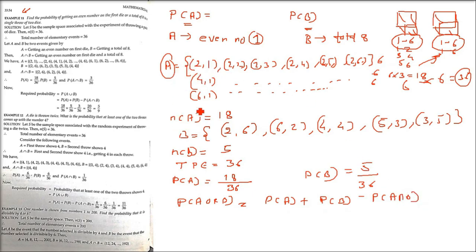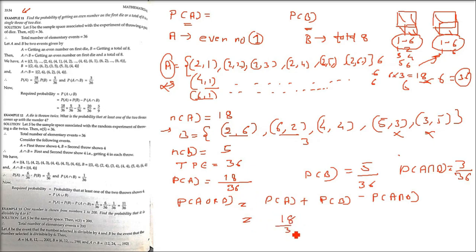Right? So we have to find out the intersection also. Let us take the intersection. You have to see whether 2,6; 6,2; 4,4; 5,3; 3,5 exist in A or not, or see whatever both A and B contain. 5,3 and 3,5 you won't find, because the first number cannot be an odd number. Only 3 are possible. So the intersection is only 3. So the probability of A intersection B has 3 favorable cases, those which are common in both sets. Total number of cases is 36.